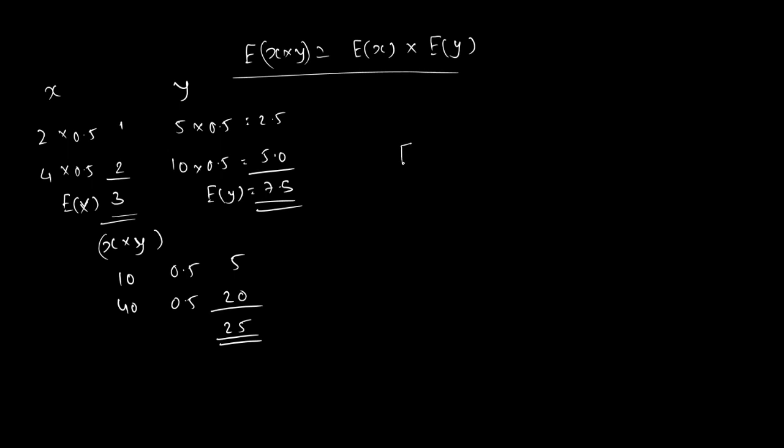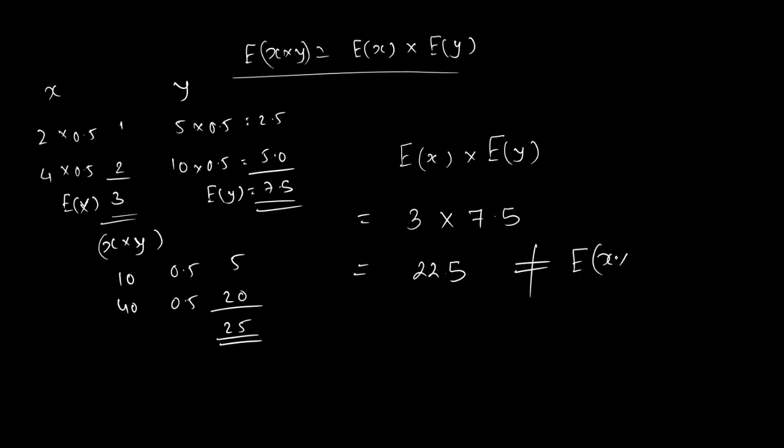Is it right? So the expected value of x into the expected value of y, that is 3 into 7.5, is equal to 22.5, which is not equal to the expected value of x into y. This is the expected value of x into y. Yes, correct. So this property does not hold true.